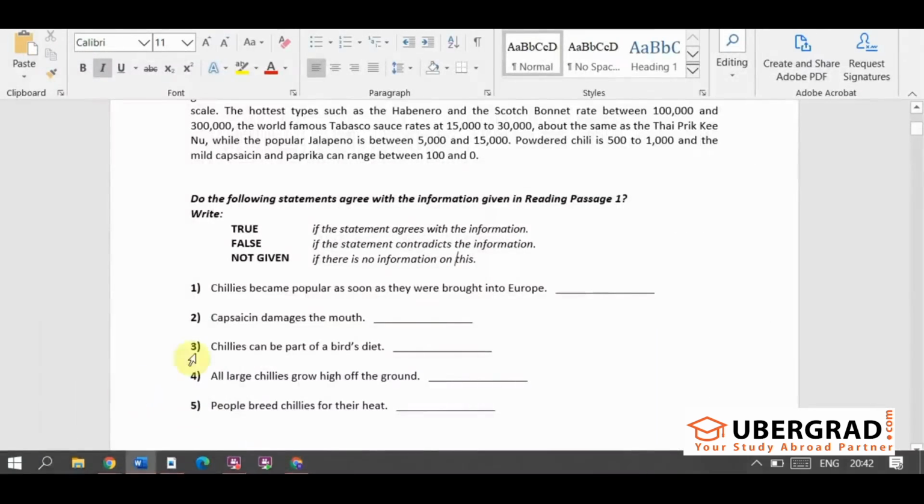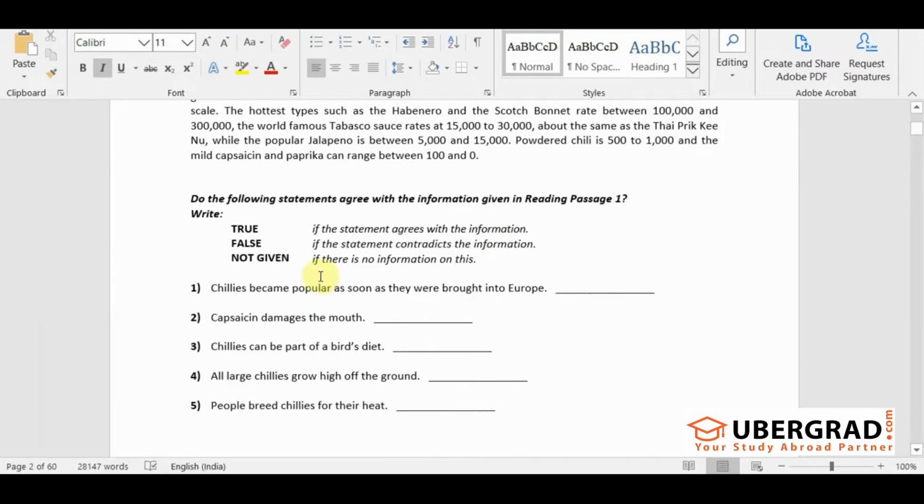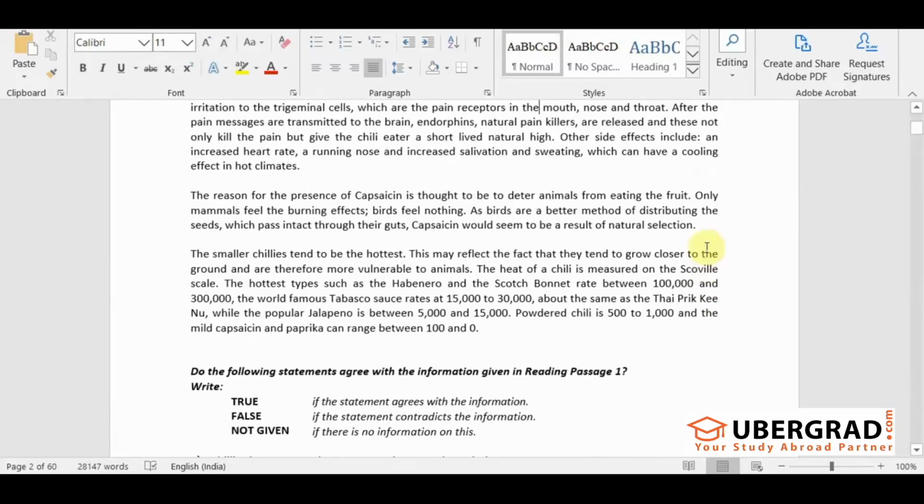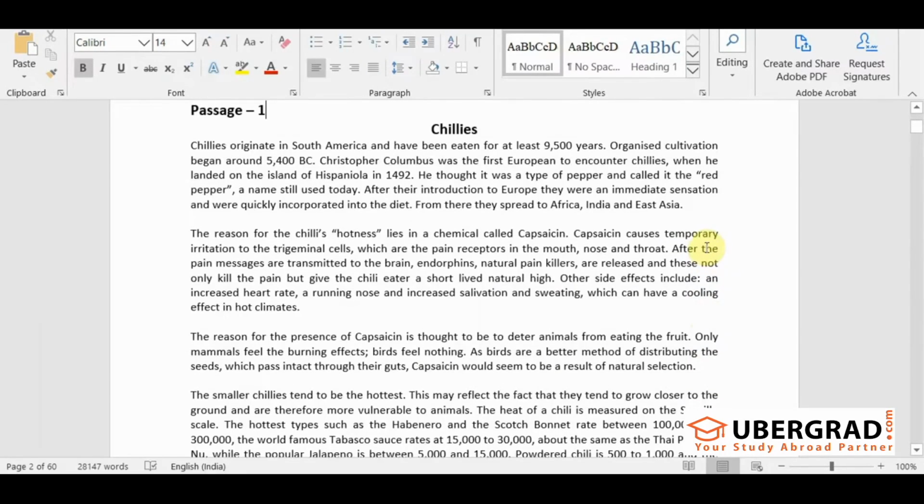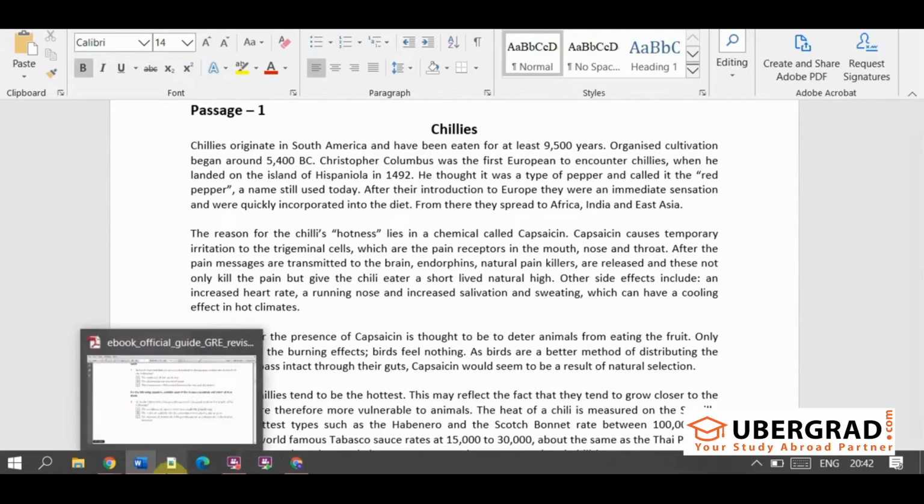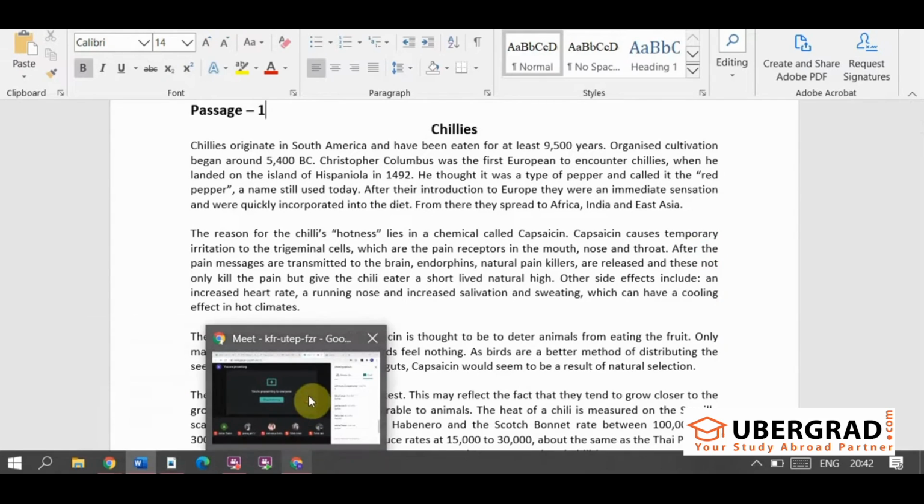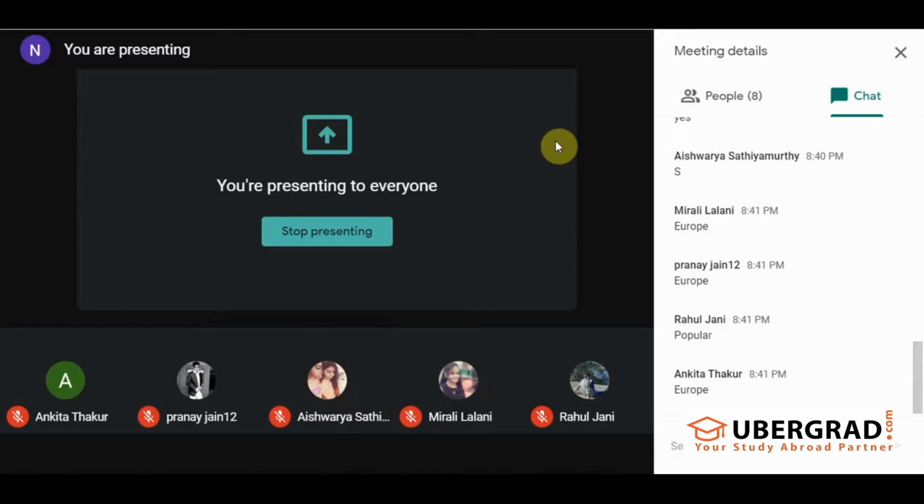Now, it is saying that chilis became popular as soon as they were brought into Europe. Now, we will search for the word Europe and then we'll try to match it with the information given in the question. So, let's search where is the word Europe. If you all find it, just quickly give me the sentence number. The line number you can tell me over here. Popular. Rahul, popular cannot be taken as keyword. We discussed this yesterday, because popular can be paraphrased. There can be other words used instead of popular, right? But Europe is a proper noun. So when we have a proper noun, let's use a proper noun because Europe cannot be paraphrased.